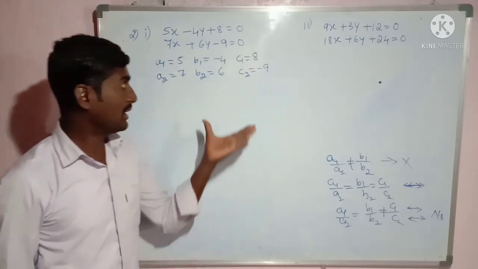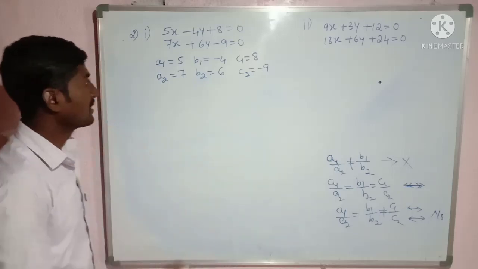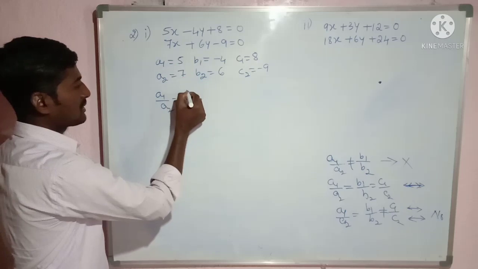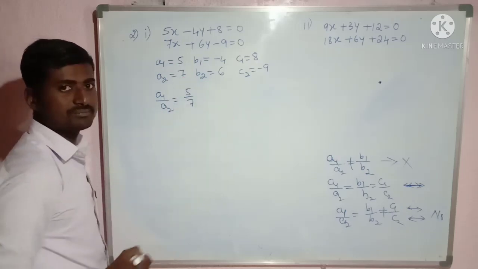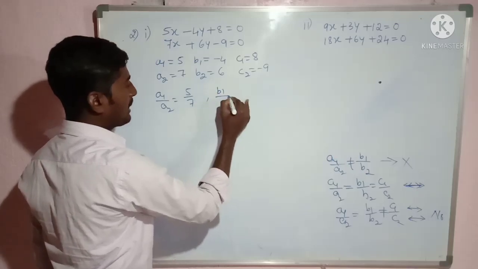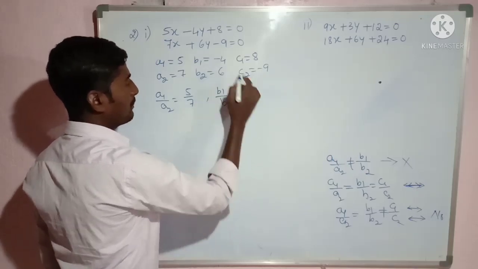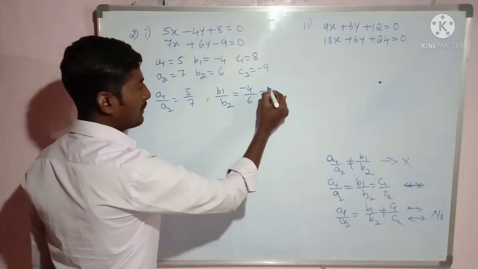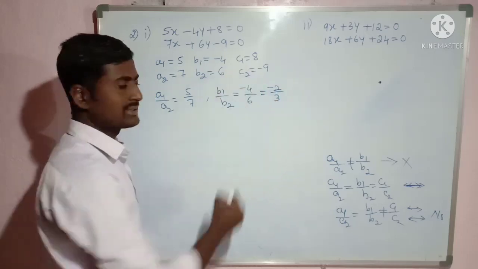Now we have to find the ratios. a1 by a2 first I will find. a1 by a2 is 5 divided by 7. Then b1 divided by b2, that is -4 divided by 6, which is equal to -2 divided by 3.